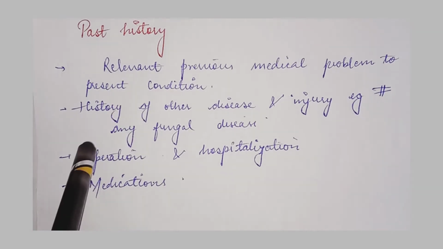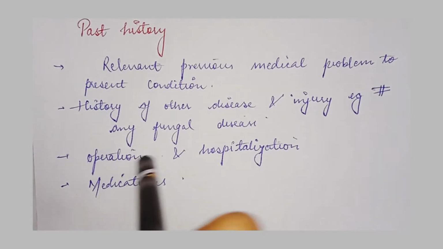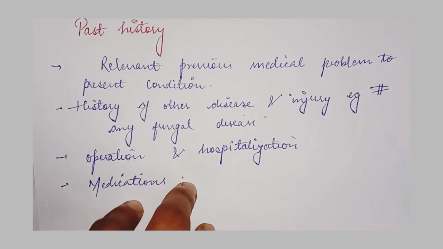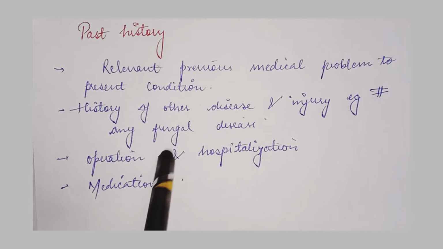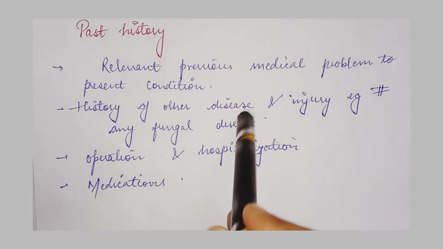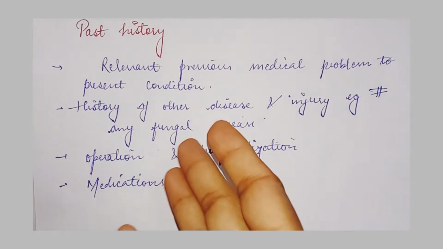Like history of other diseases and injuries, for example fractures or any kind of fungal disease. As I explained before, for example, the patient came and said that I am having a pain in the low back area, and I asked, did the same pain occur any time before?